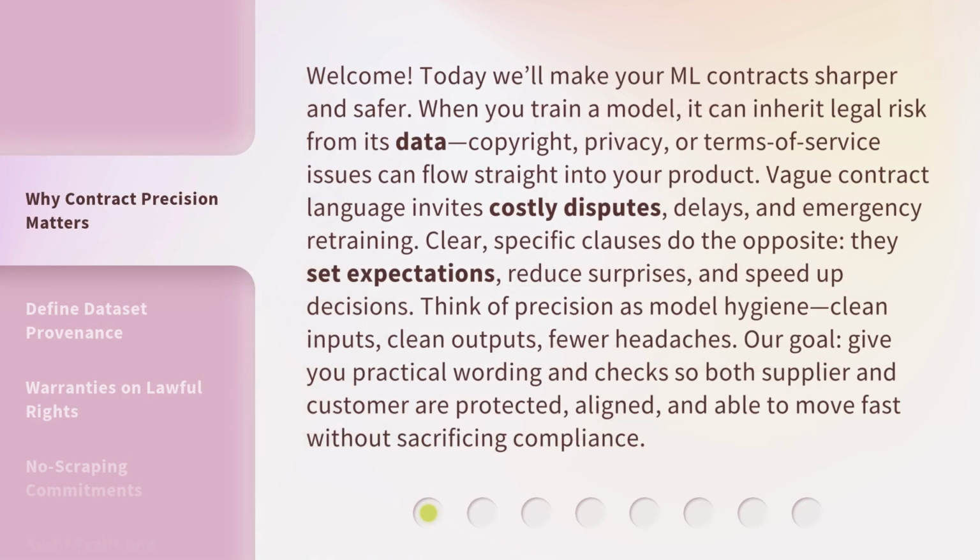Welcome! Today we'll make your ML contracts sharper and safer. When you train a model, it can inherit legal risk from its data. Copyright, privacy, or terms of service issues can flow straight into your product. Vague contract language invites costly disputes, delays, and emergency retraining. Clear, specific clauses do the opposite. They set expectations, reduce surprises, and speed up decisions.